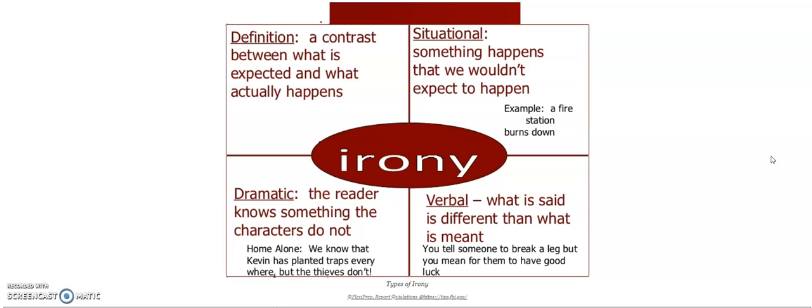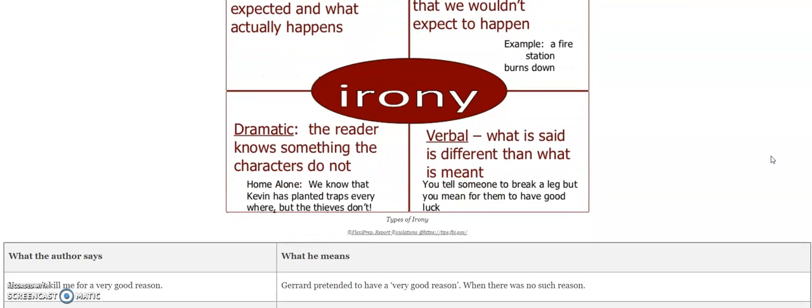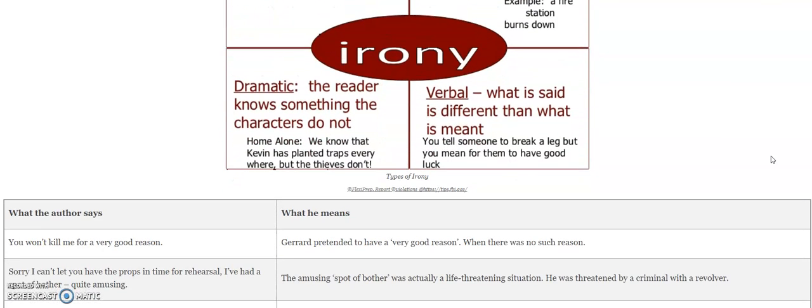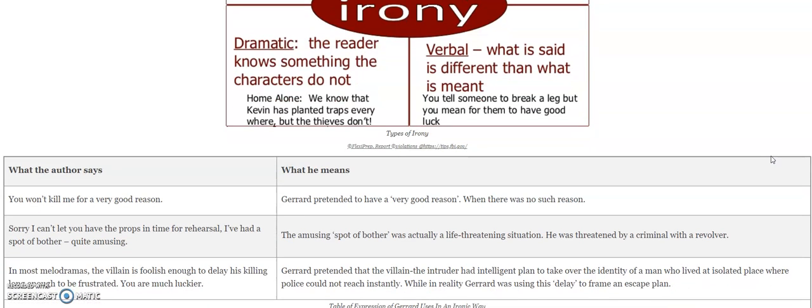The verbal irony is that what is said is different from what is meant. We have seen certain examples over here. To break a leg means good luck or best of luck, but over here it is an ironical statement. Now let us have a look at the examples over here.